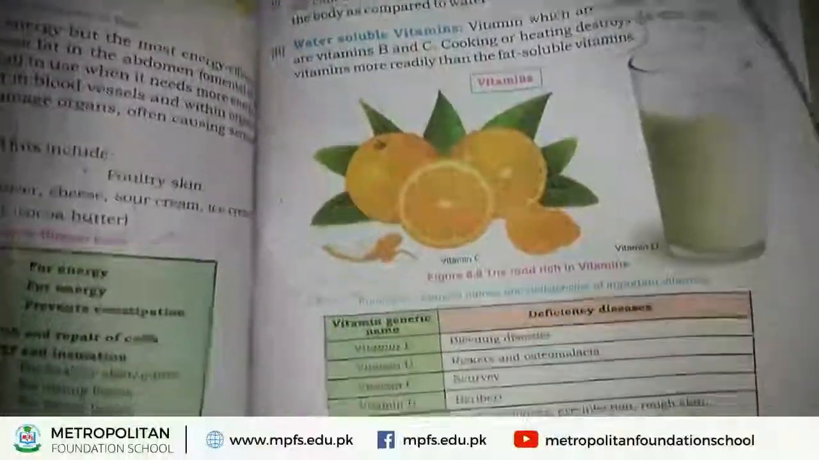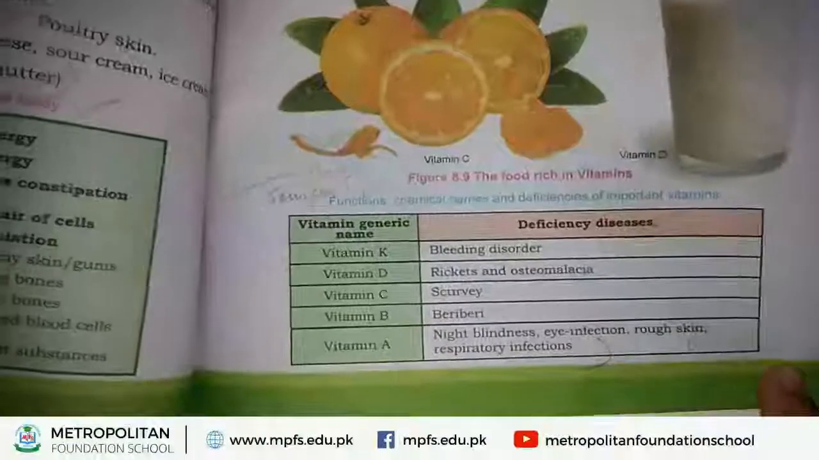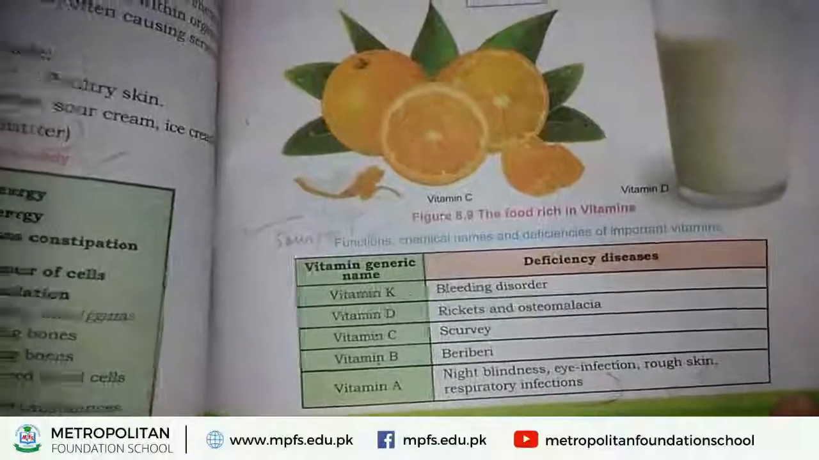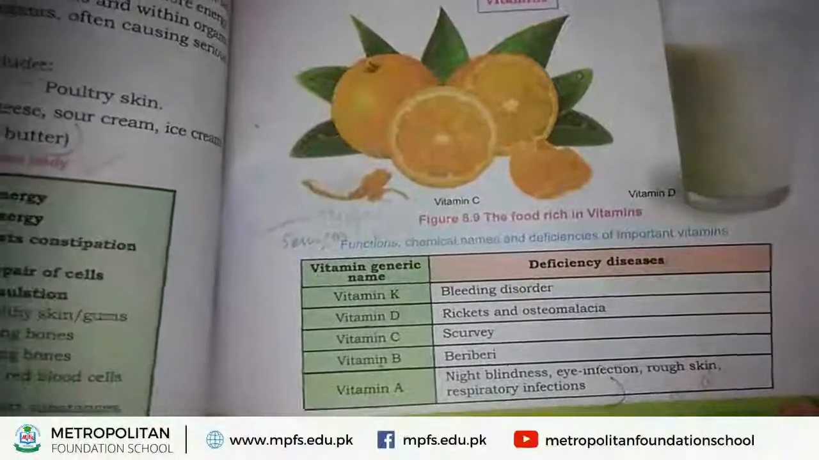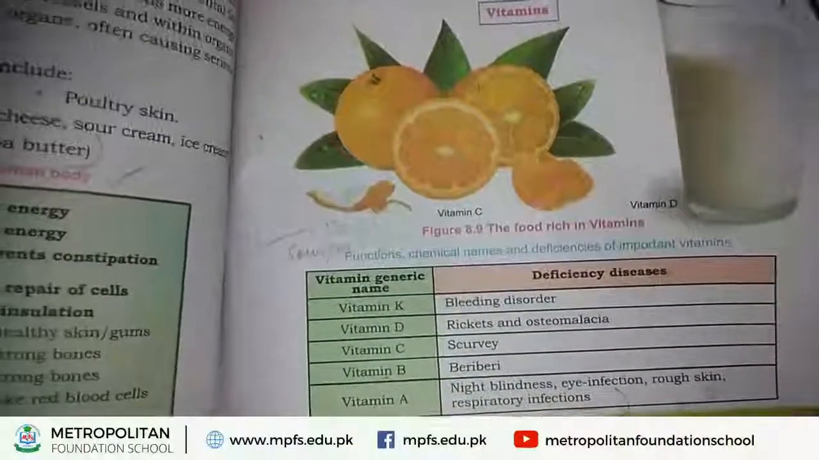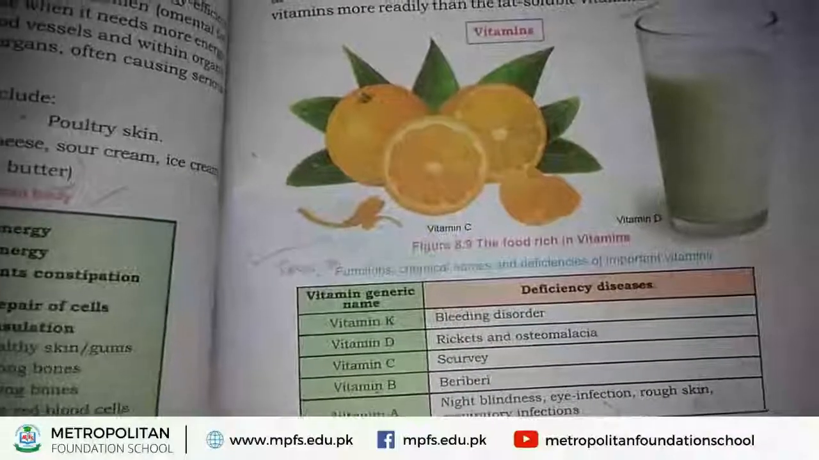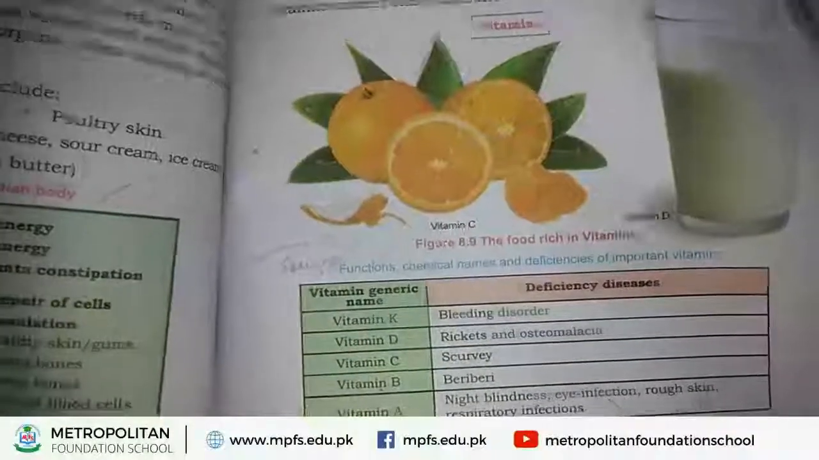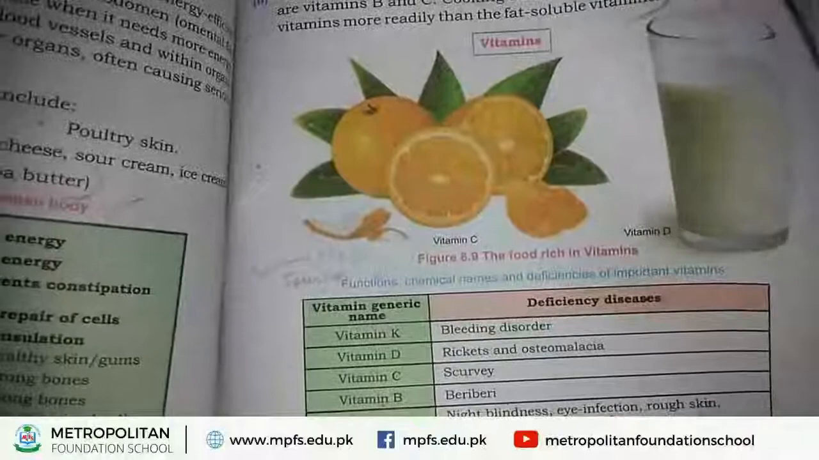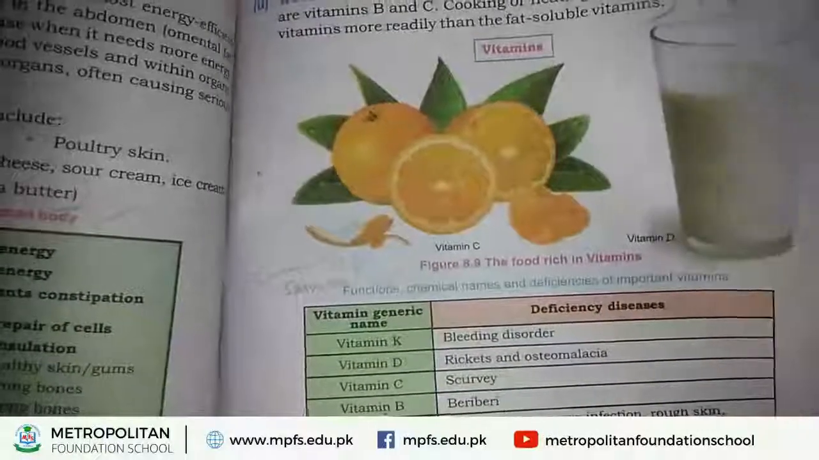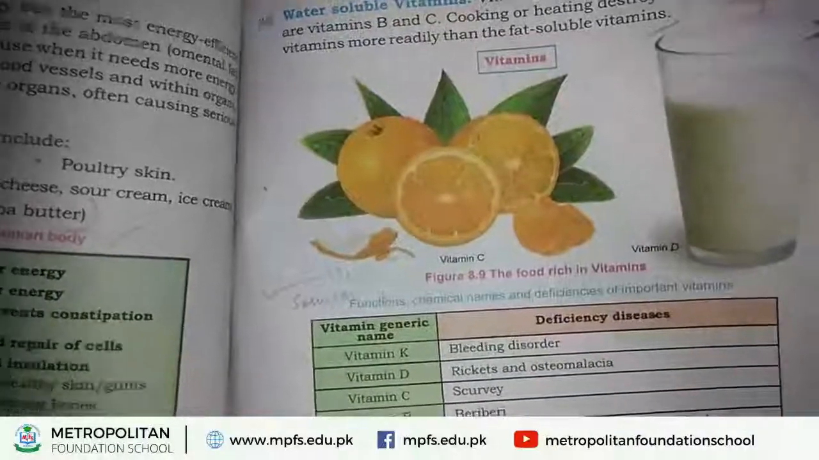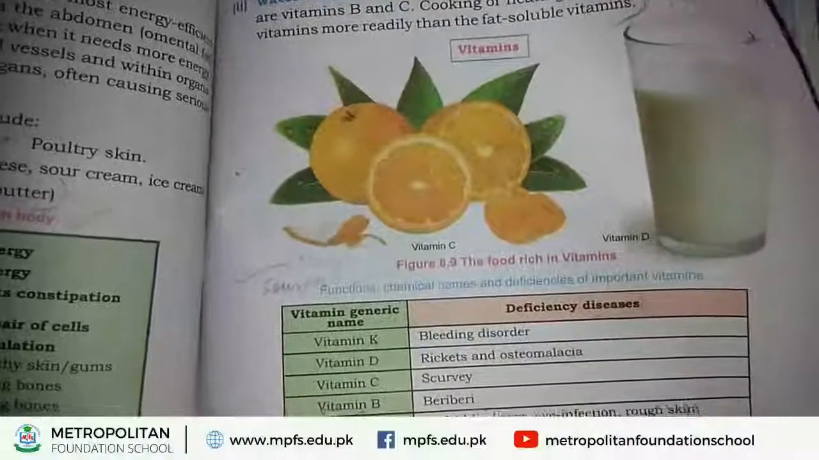If we study different vitamins and their deficiencies, look at this table. In this table, different vitamins are visible, and due to the deficiency of these vitamins, different diseases are caused in human beings. For example, number 1, vitamin K. Due to the deficiency of vitamin K, the main disease is called bleeding disorder. In this disease, the blood does not stop flowing. It is due to the deficiency of vitamin K.